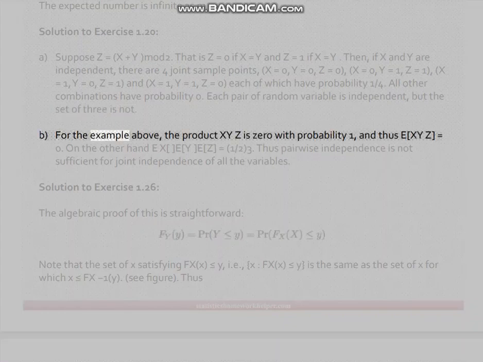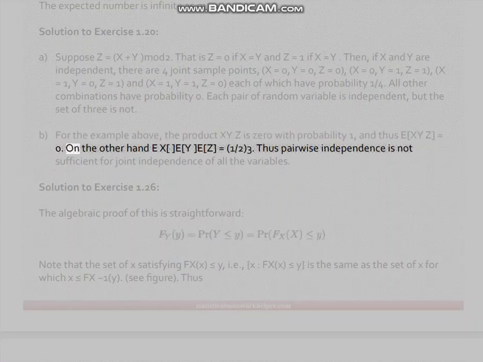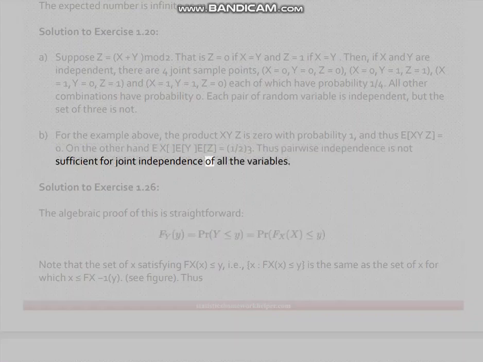B. For the example above, the product XYZ is 0 with probability 1, and thus E[XYZ] equals 0. On the other hand, E[X] equals E[Y] equals E[Z] equals 1/2. Thus pairwise independence is not sufficient for joint independence of all the variables. Solution to exercise 1.26. The algebraic proof of this is straightforward.